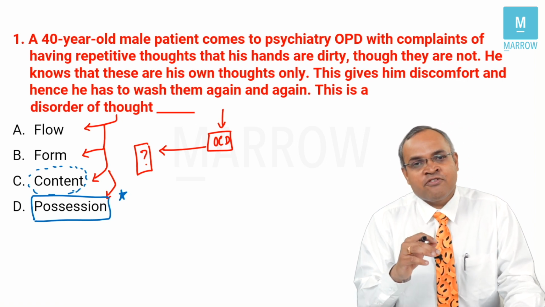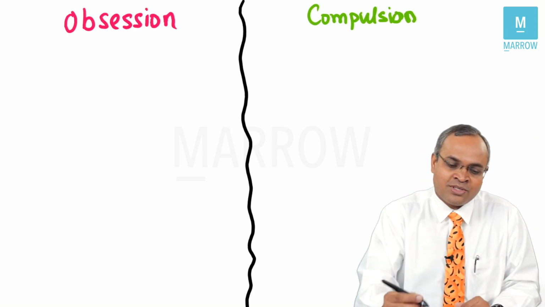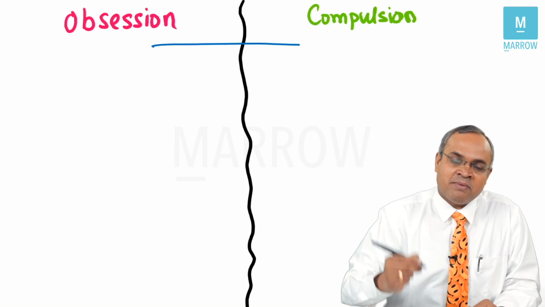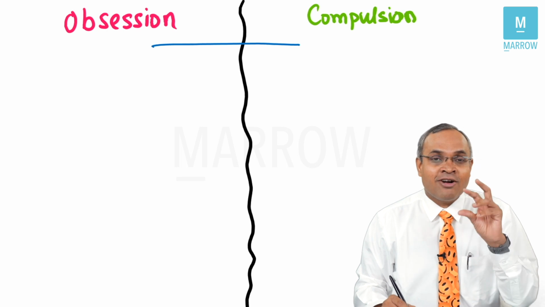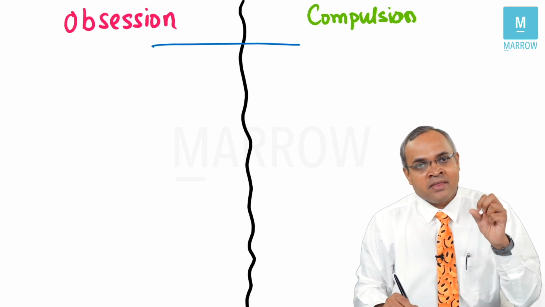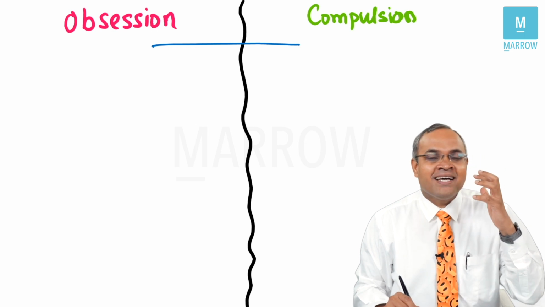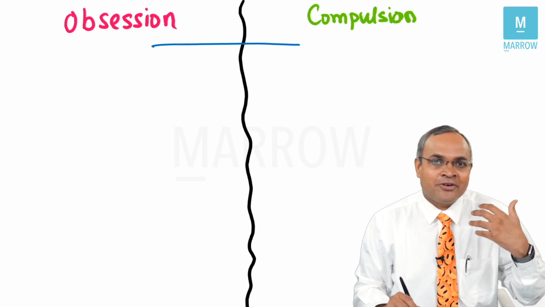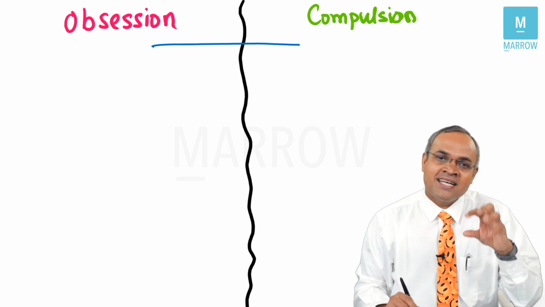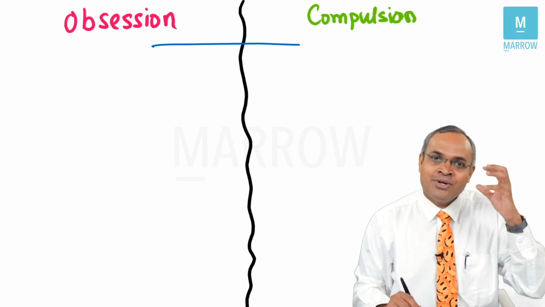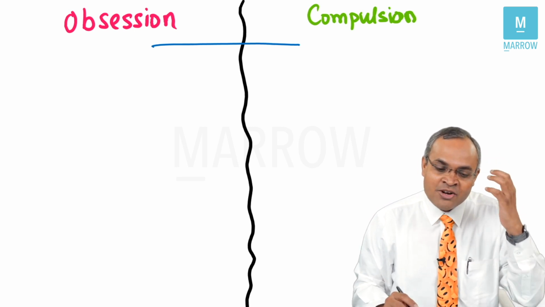Now, let me highlight a few important points in relation to OCD, which is again asked in exams many times. You should know why it is called a thought possession disorder. What do you mean by thought possession? The thoughts which run in my head are under whose control? My control, right? The thoughts which run in your head are also under your control. So the thoughts which run are under our own control.